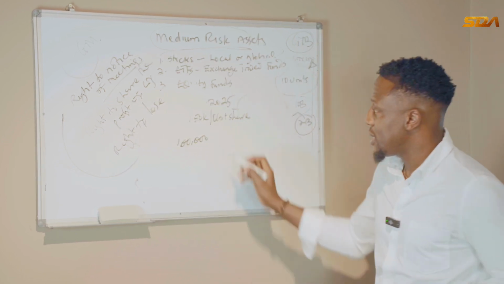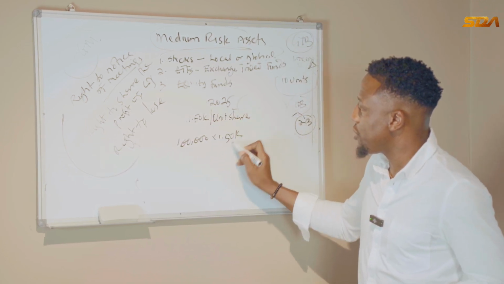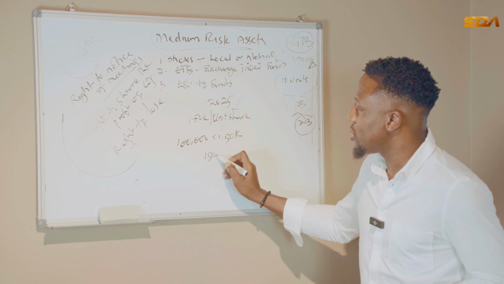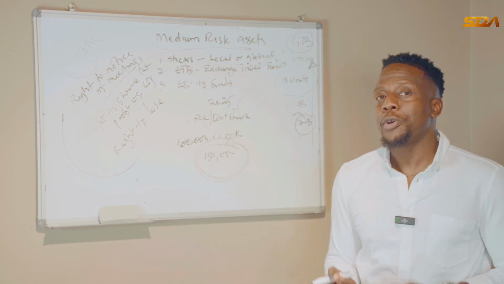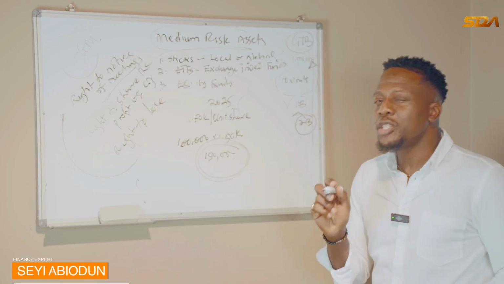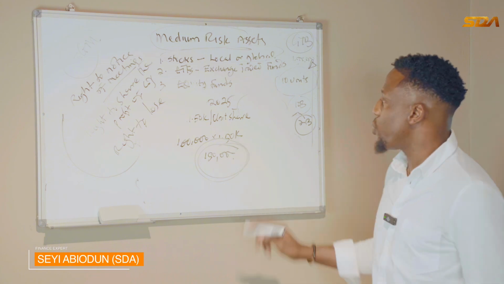How much will I get? I will get 100,000 times 1 naira 50 kobo. This will give me 150,000 naira. That's how much I will get as my dividend for that period. Don't forget, dividend is your share of profit of the company, your own share as a shareholder.